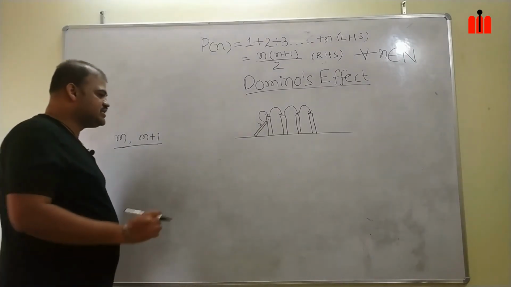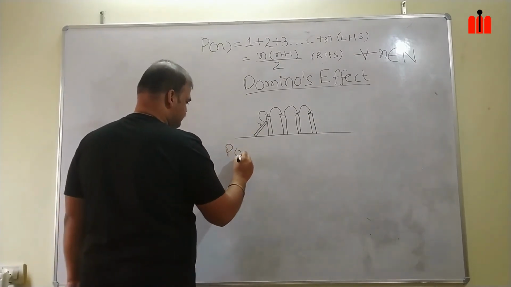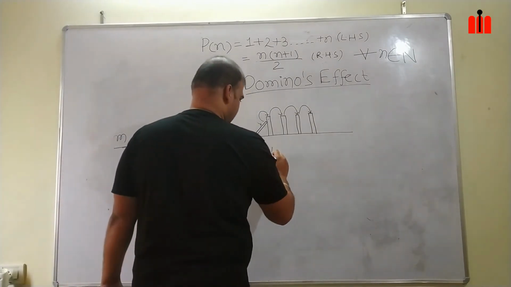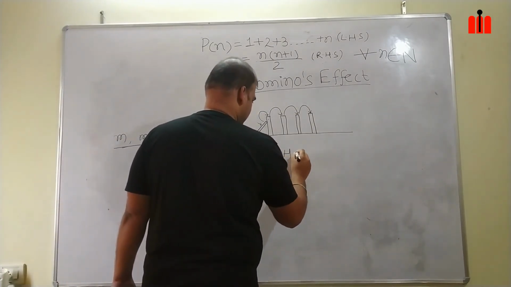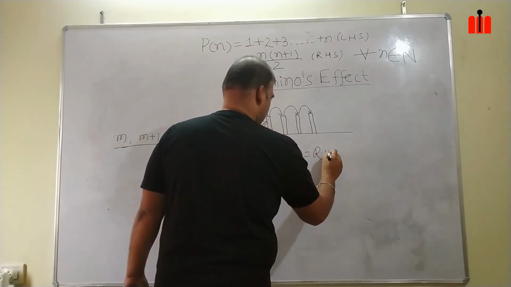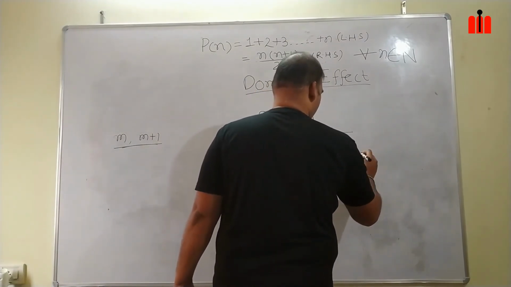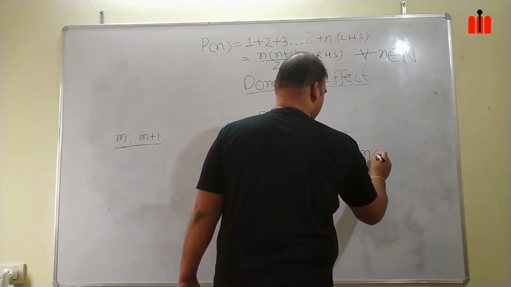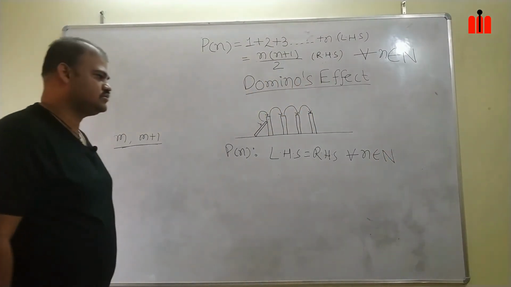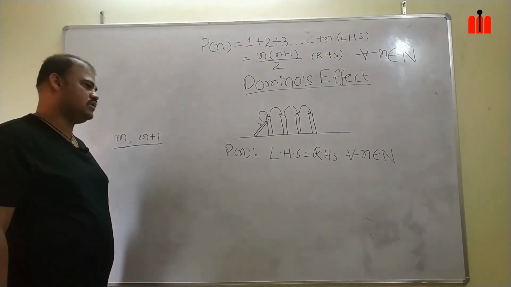My general principle of mathematical induction statement is represented as Pn, LHS is equal to RHS, for all n belongs to natural numbers.